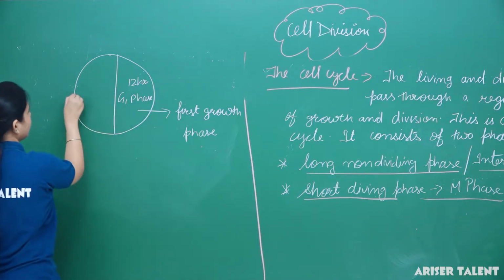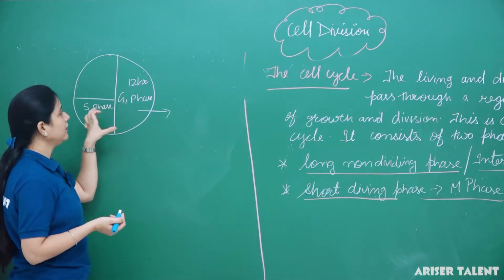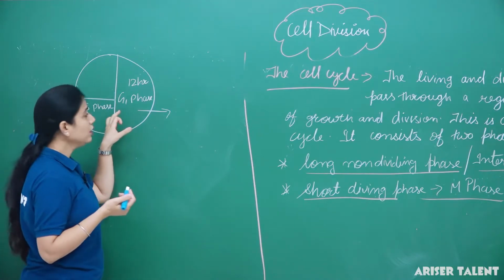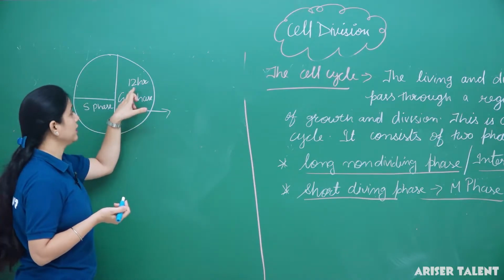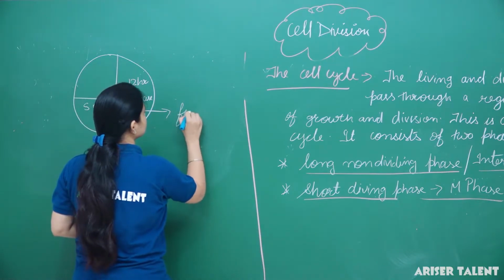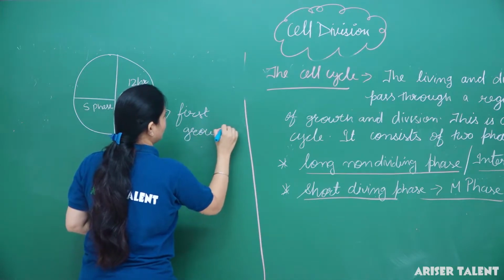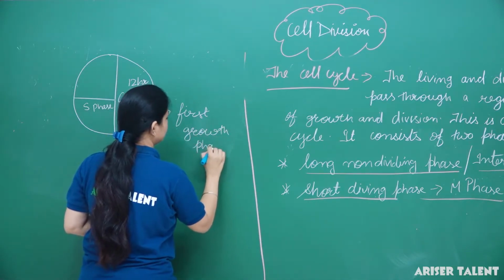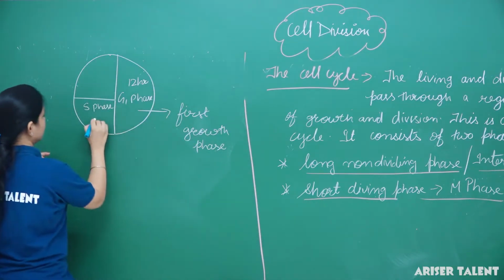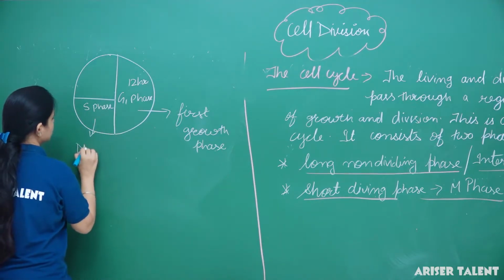Clear? Then in the interphase, generally it is divided into 3 parts. G1 phase takes 12 hours, and this is known as the first growth phase. Then S phase is known as the synthesis phase. Here DNA gets synthesized.